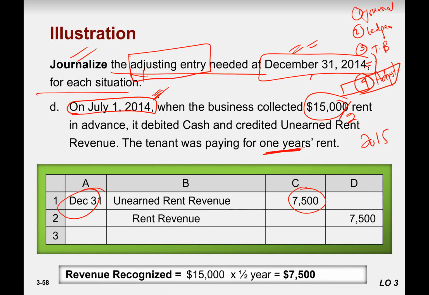2014 year, and the other 7,500 belongs to 2015 year.